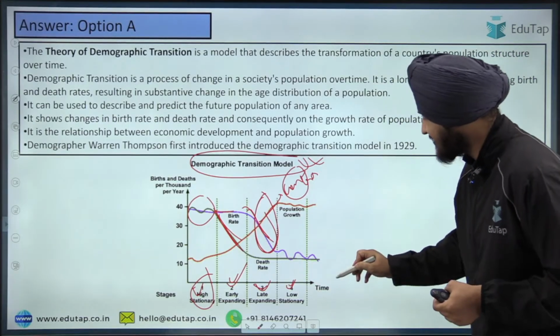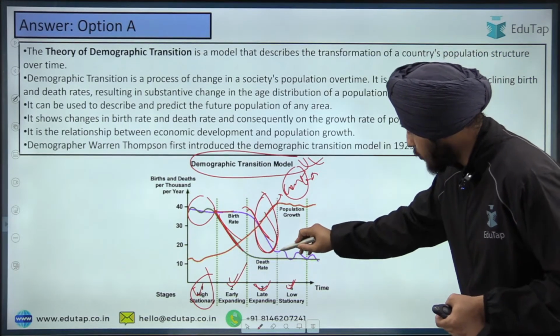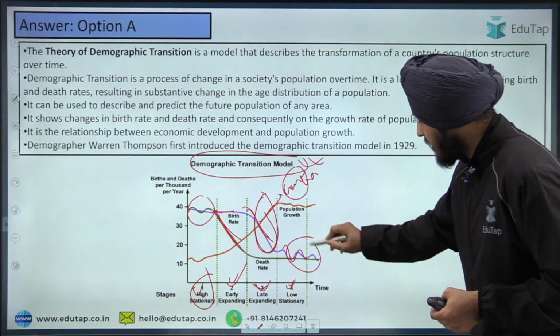And the last one is the low stationary stage. What happens in the low stationary stage? Both the death rate and the birth rate are low. And why is it low?